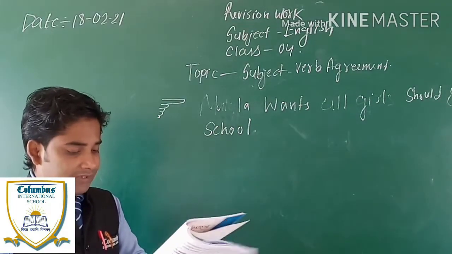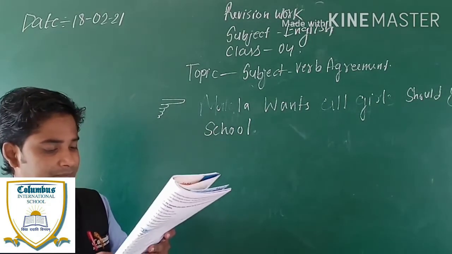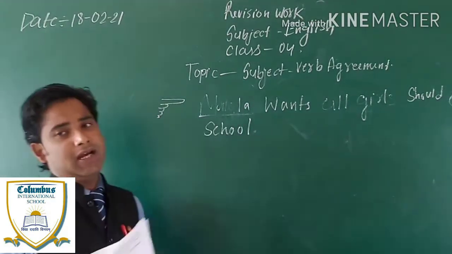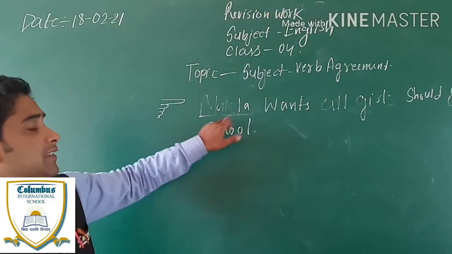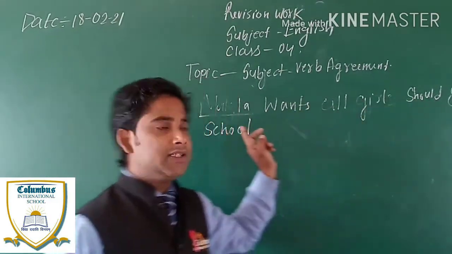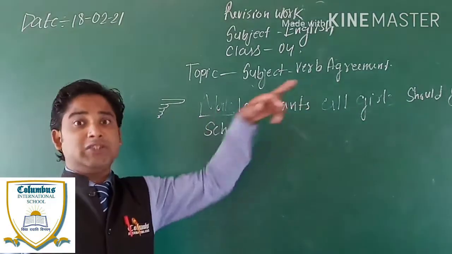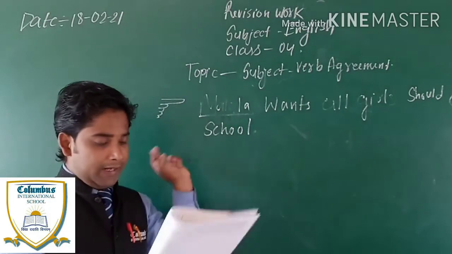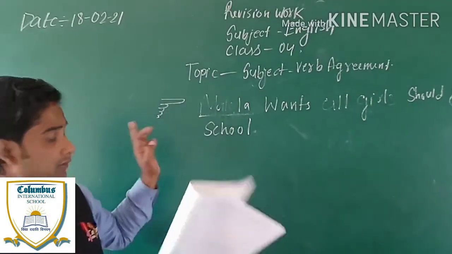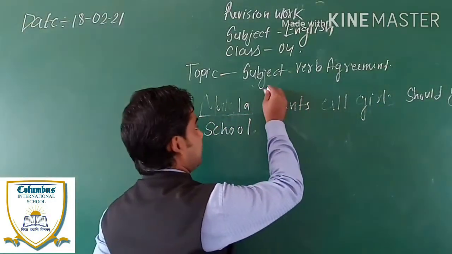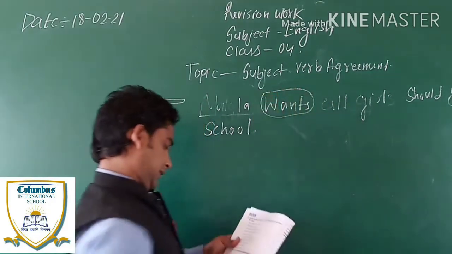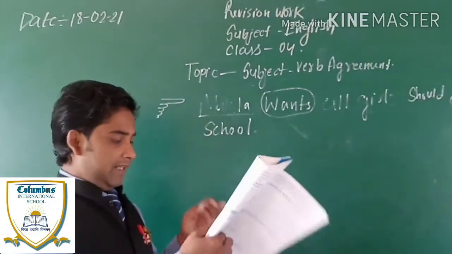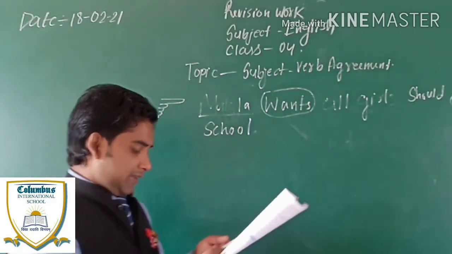The part of the sentence in red is the subject of the sentence. See children, this Malala, here it is the subject of the sentence. Malala, it is the subject of the sentence. And here, this word that I have circled, this word is the verb of the sentence.